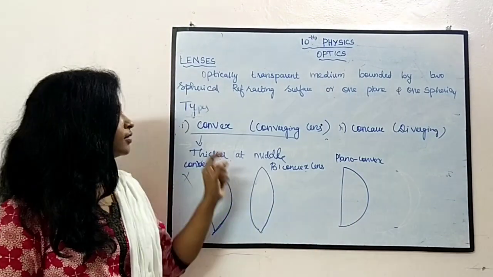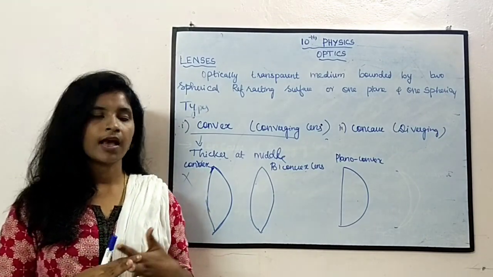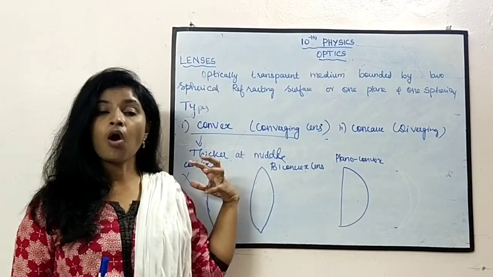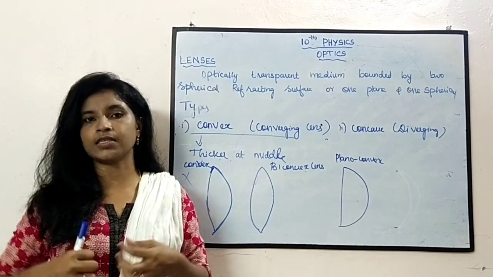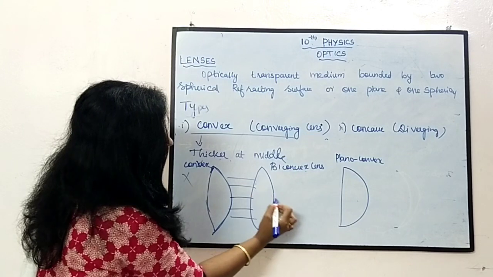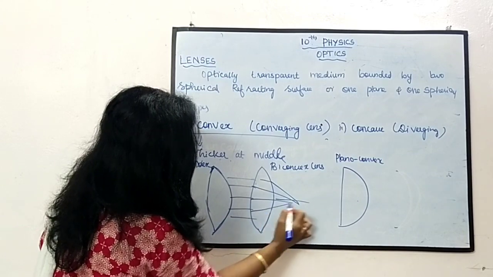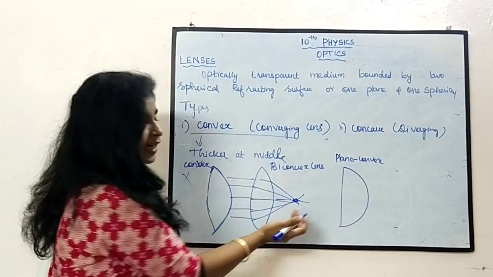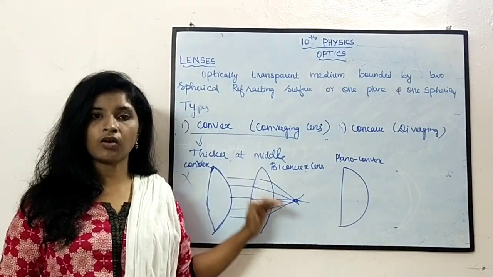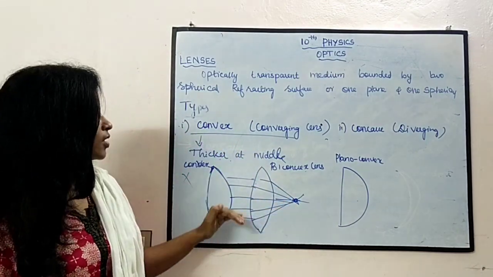Understood? This convex lens can also be called a converging lens. Why do we call it a converging lens? Because when we pass a beam of light through this lens, all the light gets refracted and converges at a particular point. That lens is called a converging lens, so the other name of the convex lens is converging lens. Clear? So this is about the convex lens.